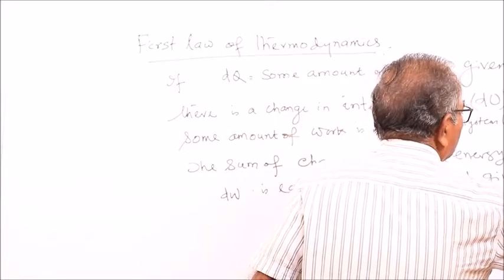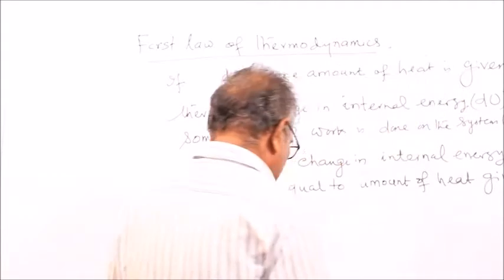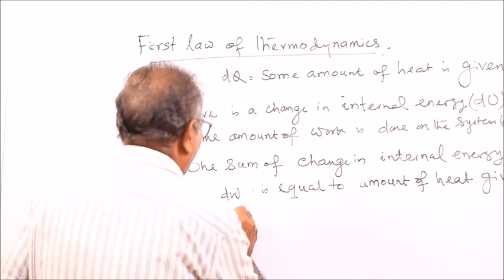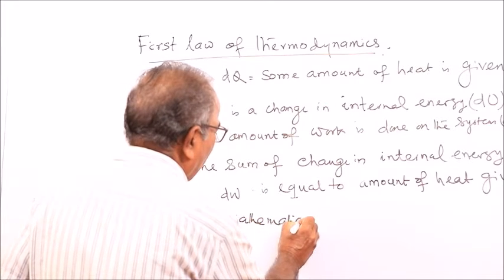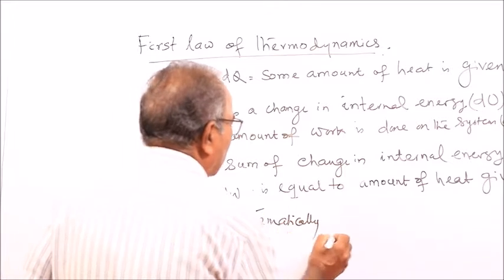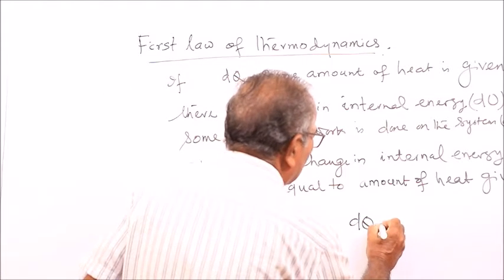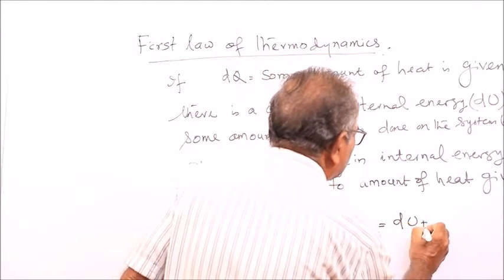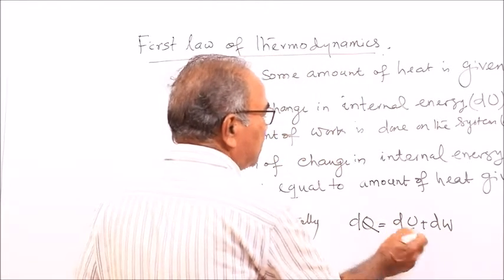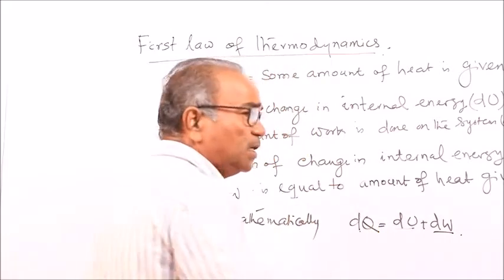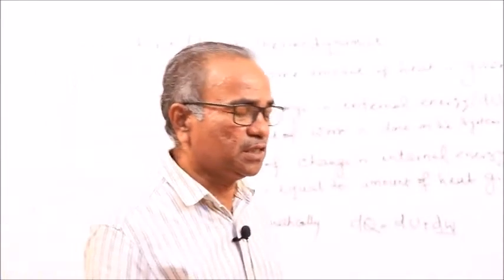Amount of heat given to the system is dQ. So mathematically, dQ is equal to dU plus dW, the work done. So the sum of change in internal energy and the work done is equal to the amount of heat given to the system. That is the first law of thermodynamics.